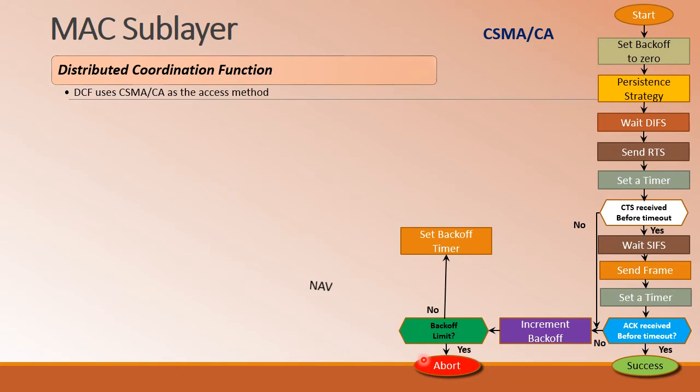Else, it will set the backoff timer, and once again it will come to the persistence strategy to sense the medium, and the operation will be continued until the communication is successful, or the maximum backoff period has been reached, or the maximum retransmission limit has been reached.